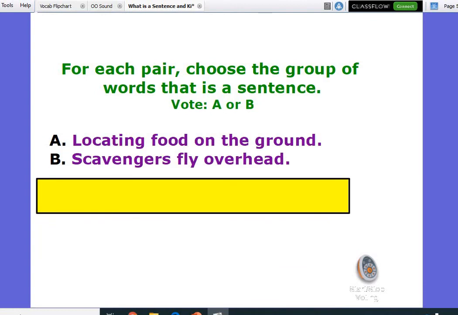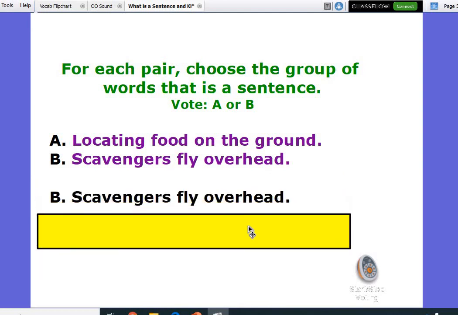What about this one? Locating food on the ground. Scavengers fly overhead. Which one has a subject and a predicate? This one's B, yep, because who is the sentence about?